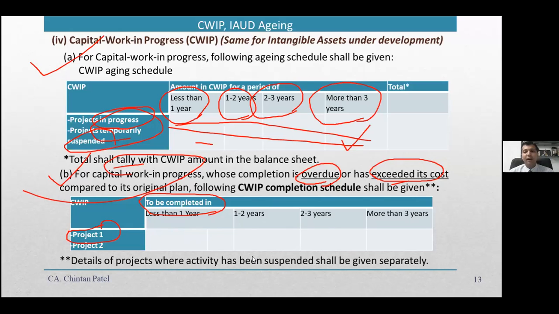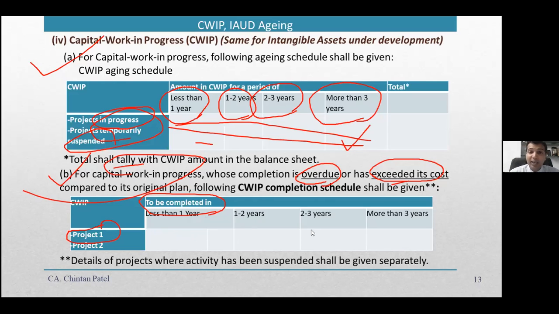Okay, fine. So I think what happened is there's an option to mute all, and when the option is mute all, then the speaker was also muted. I'm just coming back to what we discussed last time: to be completed in less than 1 year. So for the project-wise information, where the overdue is by timelines or has exceeded the cost from the original plan, in that case you need to provide information of less than 1 year, 1 to 2 years, 2 to 3 years, and more than 3 years.